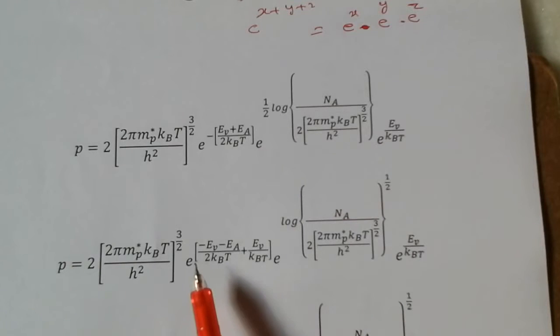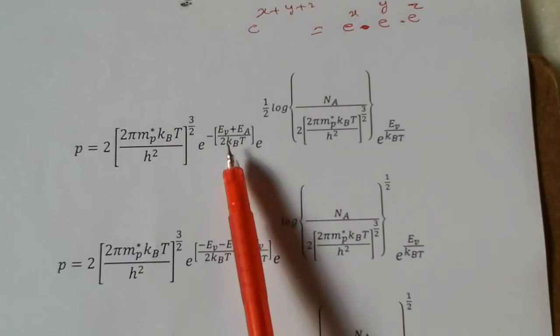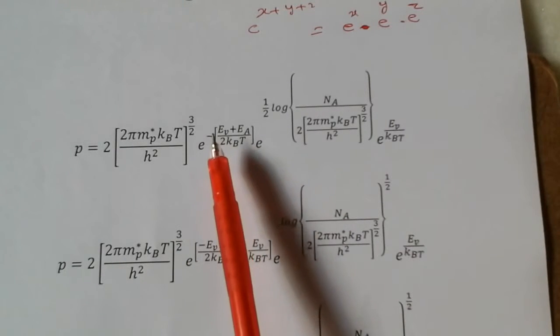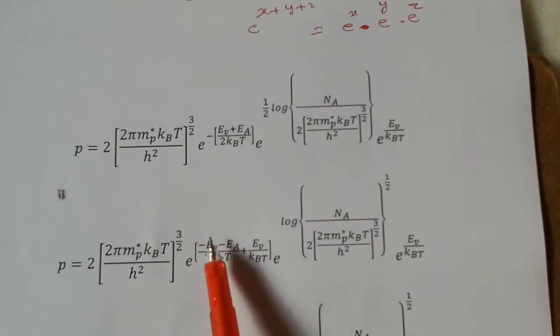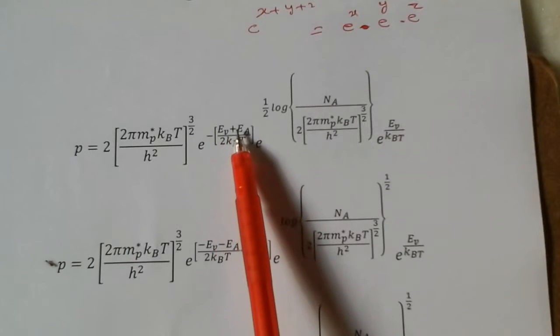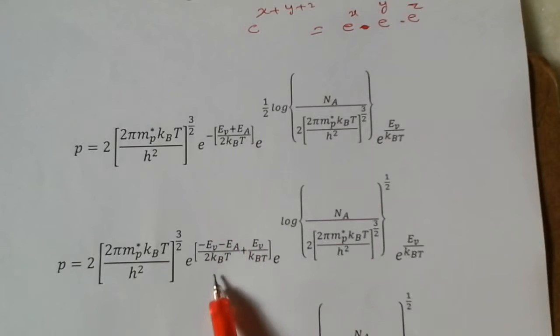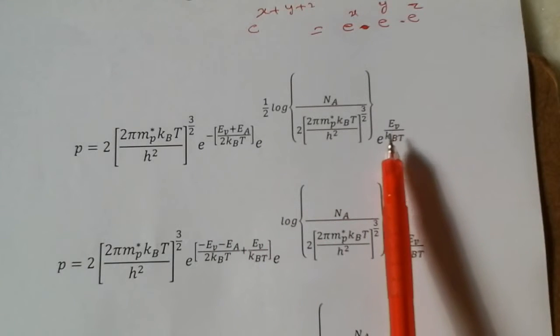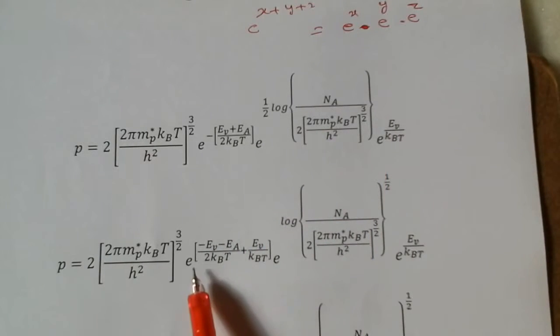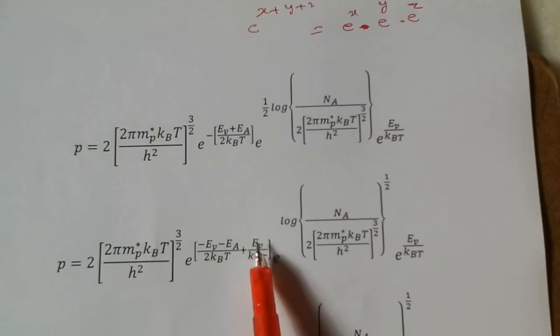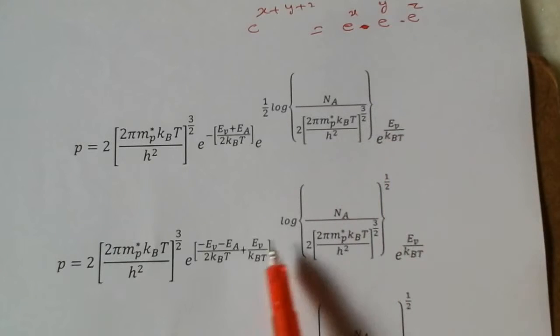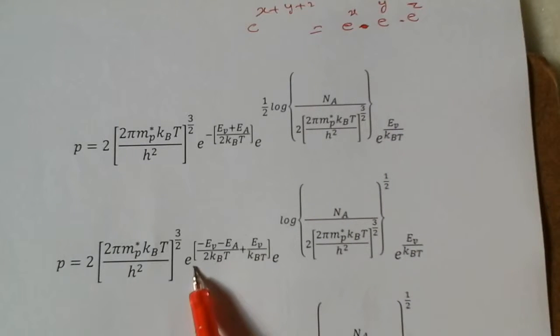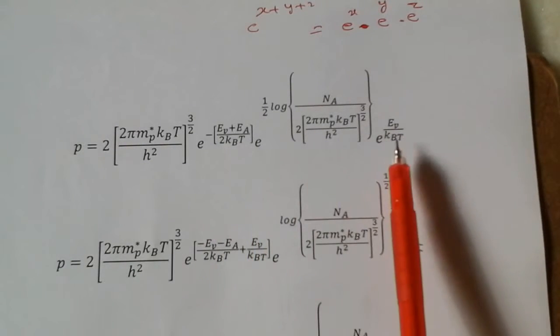So I am writing here e power of minus EV by 2 kBT, sorry, minus into EV, minus EV, minus into plus minus EA by 2 kBT. This e power of EV by 2 kBT is written as a single power, EV by kBT. The bases are the same, that is why the powers are added.